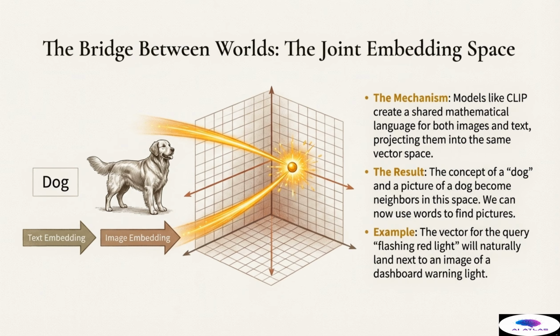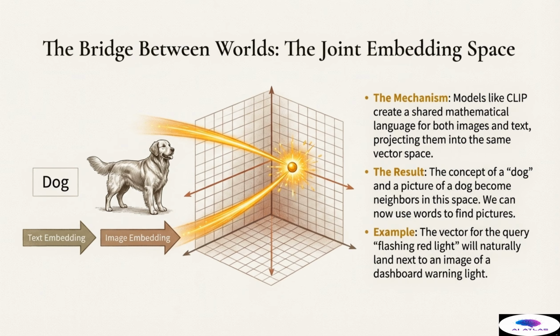The mechanism relies on powerful foundation models, such as those inspired by CLIP, which are trained to learn a shared, unified mathematical language for both images and text simultaneously. Essentially, these models project both data modalities into the exact same high-dimensional vector space. This unified projection is crucially important because, in this shared space, concepts that are semantically similar are intentionally mapped close together. The result is elegantly simple yet profoundly powerful.